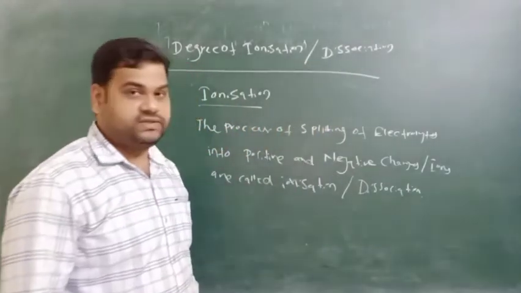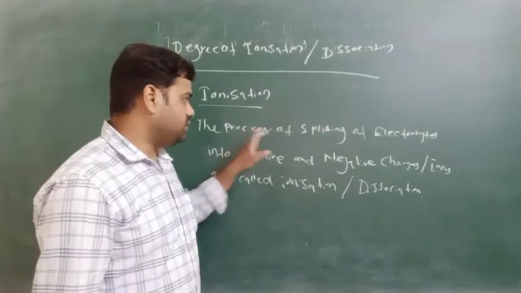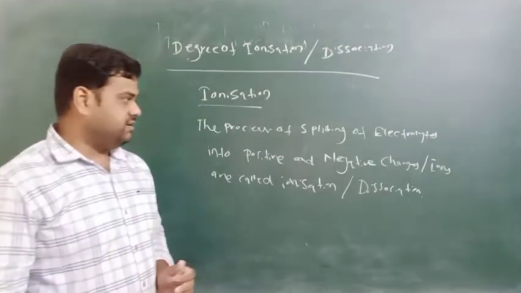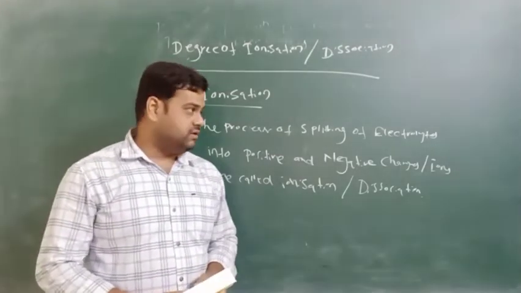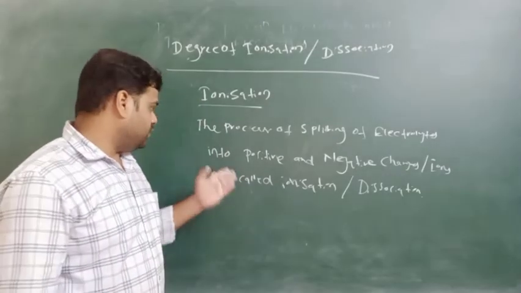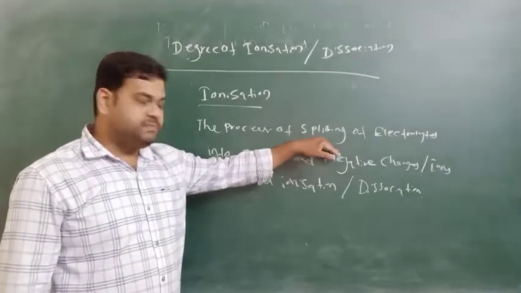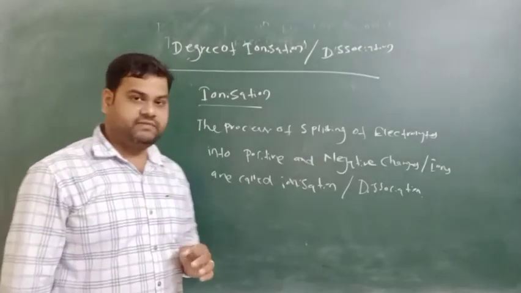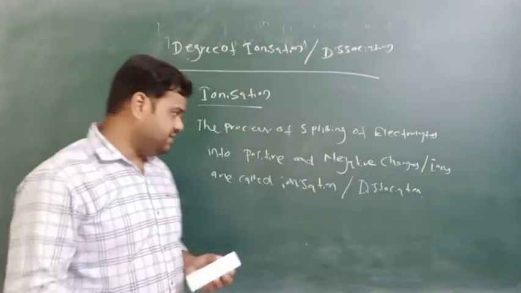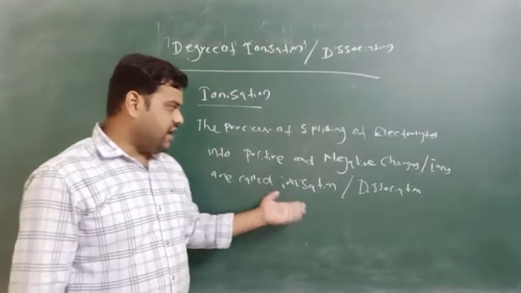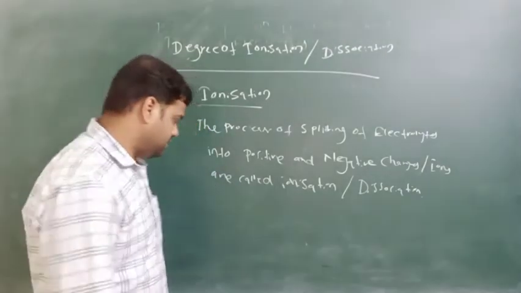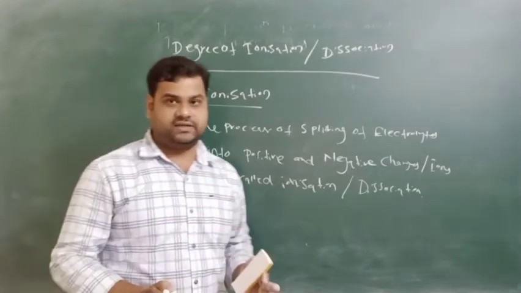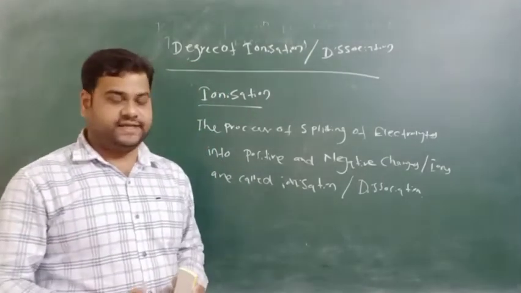Ionization or dissociation means the process of splitting of an electrolyte. Suppose we take an electrolyte such as NaCl. It will split into ions, a positive ion and a negative ion. The positive ion will be Na plus and the negative ion Cl minus, which is called ionization or dissociation. The process of splitting means separation, or division, we can say.